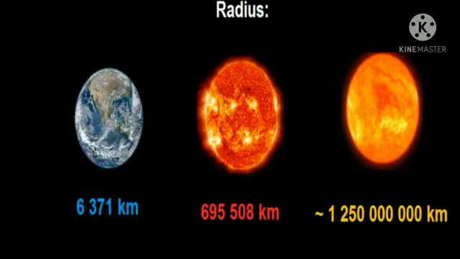Other stars have masses between 1/10 times the mass of the Sun and 100 times the mass of the Sun, and their radii can be between 1/10 to 1000 times the radius of the Sun.